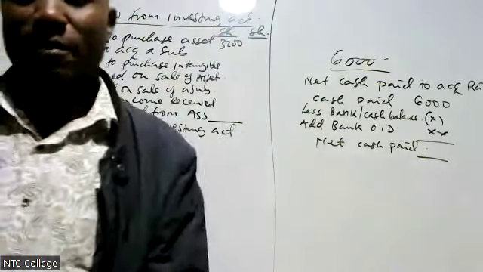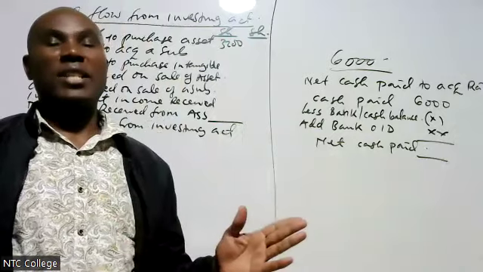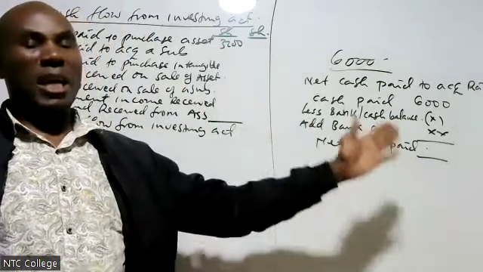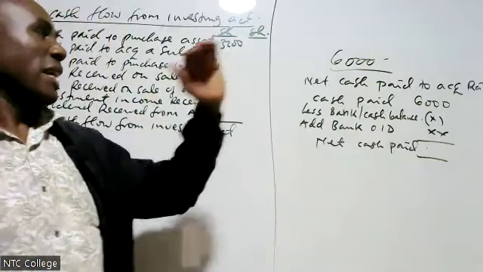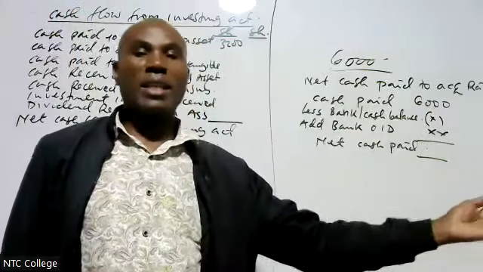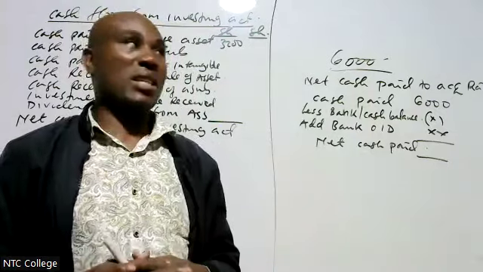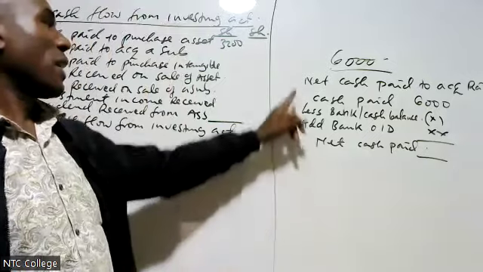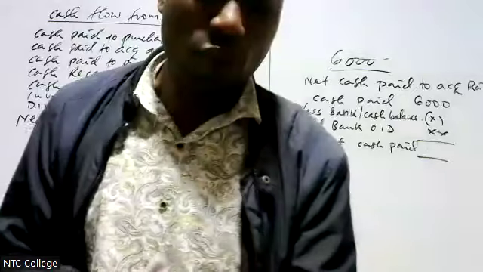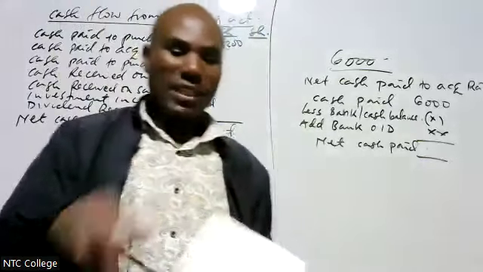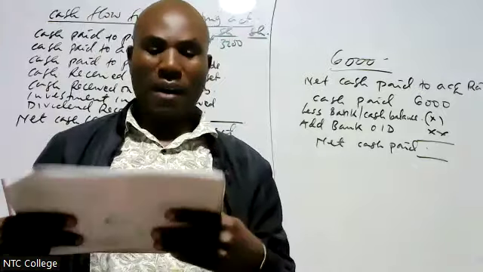Therefore, it is like this. I will check how much did I pay. Yes, I paid 6 million, but I go in that subsidiary, in the net assets of the subsidiary acquired. Is there any cash I acquired, or is there any bank overdraft I acquired in those net assets? Therefore, like in this case, cash paid was 6 million. Now, let's go to the net assets of Razaka. What do we have?